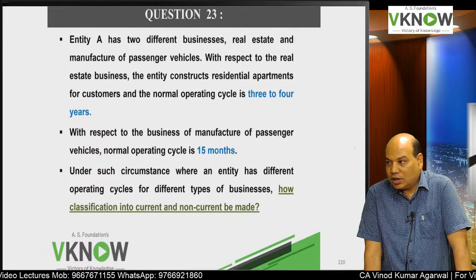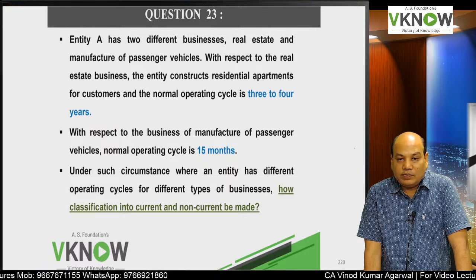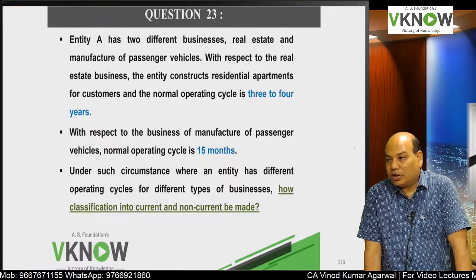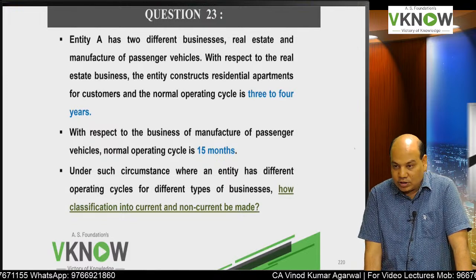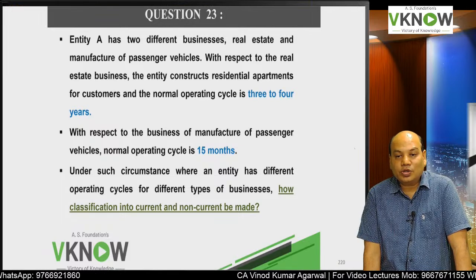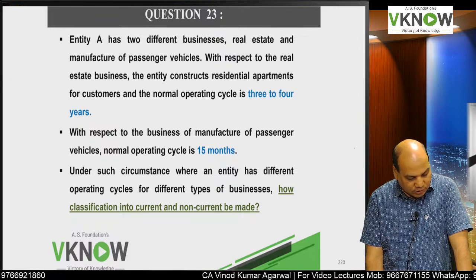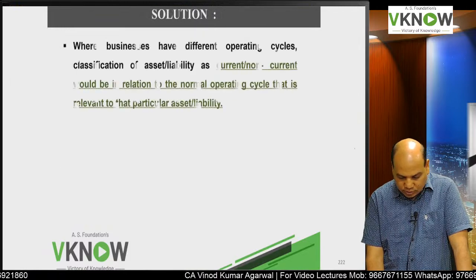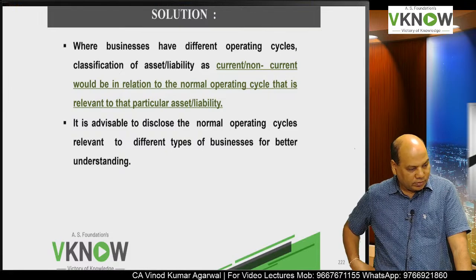So the assets and liabilities of the real estate business will be classified taking the normal operating cycle as 3 to 4 years, and the assets and liabilities of passenger vehicles will be classified into current or non-current by using an operating cycle of 15 months. Is the answer given in your book? No. Okay, write down. Just this much I have edited the answer.